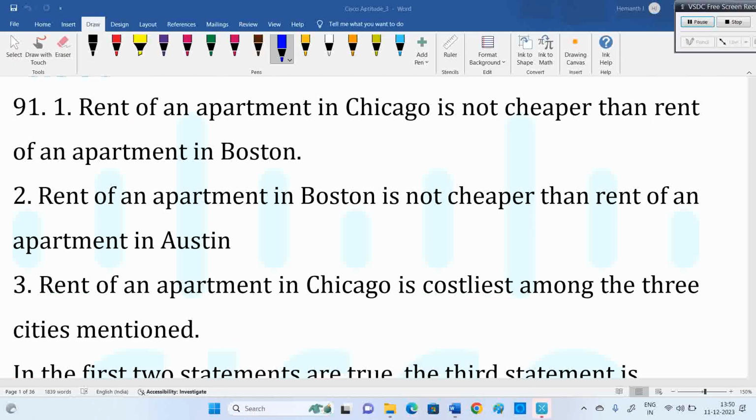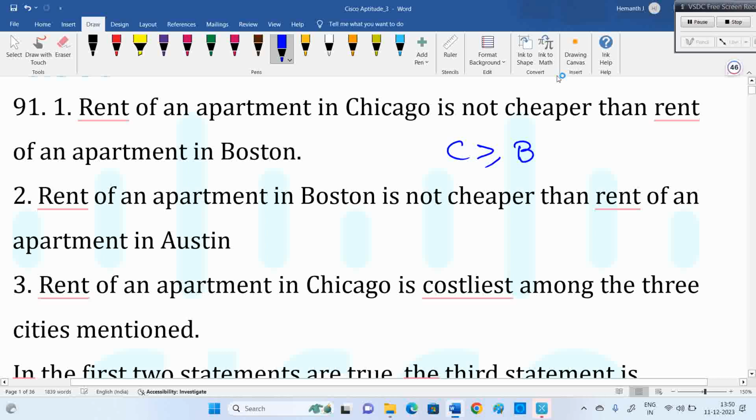Fine. So this is again a regular question which we saw many already. They gave three statements. Assuming the first two statements are true, what about the third statement? We need to decide: is it true, false, or uncertain? The first statement is Chicago rent is not cheaper than rent in Boston. So I can conclude Chicago is greater than or equal to Boston.